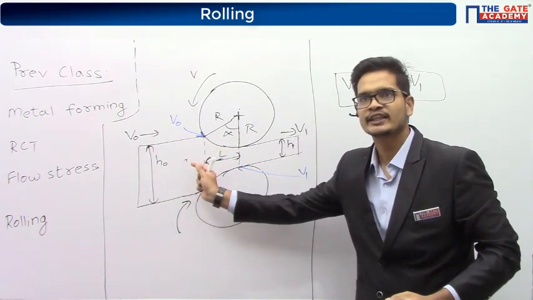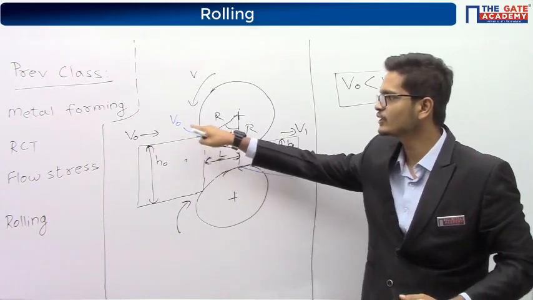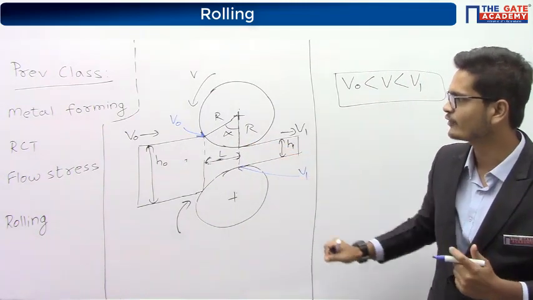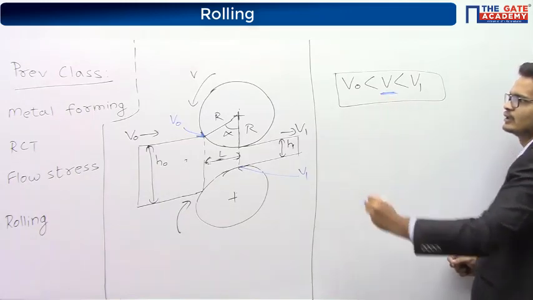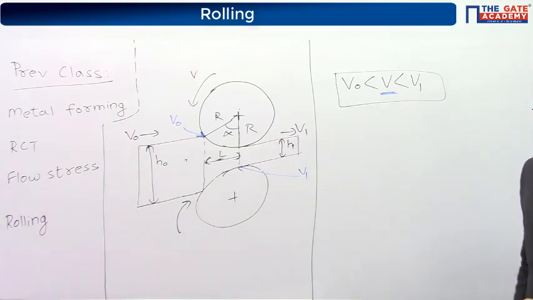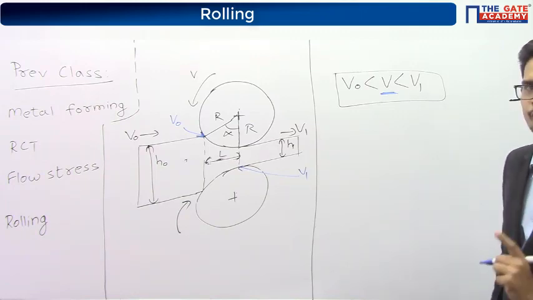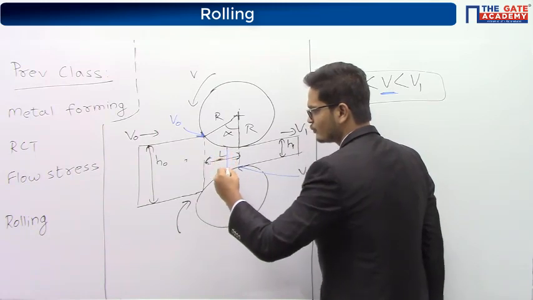So you can say that in the deformation zone, the component's velocity is increasing from v0 to v1. But v lies in between v0 and v1. It means at some point, the component's velocity will become equal to v.